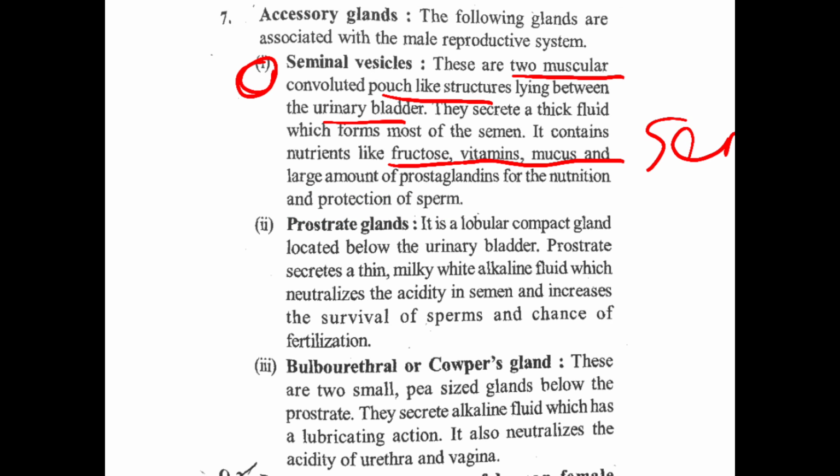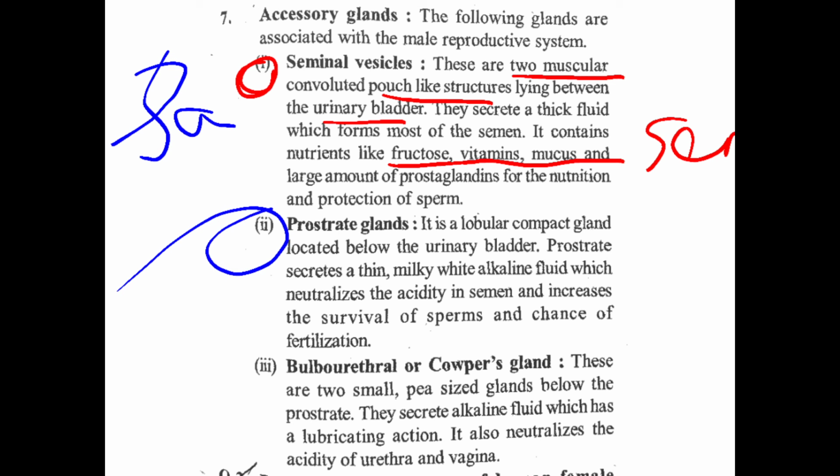Okay. Now prostate gland. What is prostate gland? It is a lobular compact gland located below the urinary bladder. It is a single gland, not paired, located below the urinary bladder. It is present in between and below the urinary bladder.